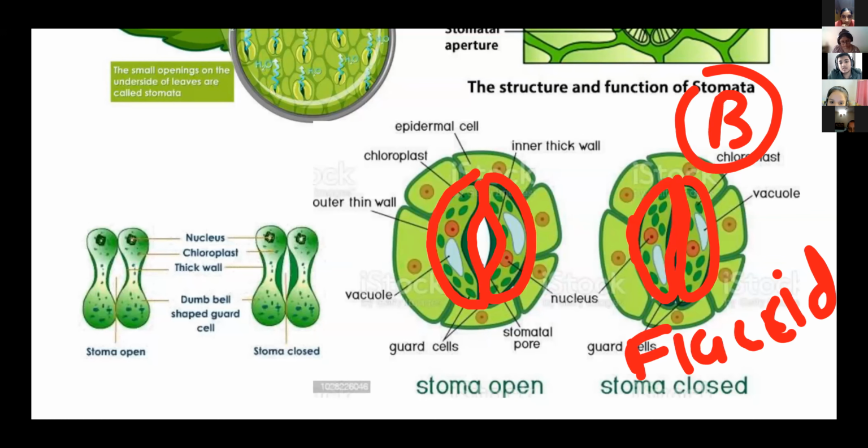Yes, ma'am. Means the concentration of water is the same as in the internal. Okay, so this thing is correct, but remember, flaccid meaning what? Okay, Disha Parekh, you can go ahead. Ma'am, isotonic solution. When a cell is placed in isotonic, we can say that exchange of water molecules is in equal amount, right? We can say that that cell is flaccid. Means flaccid is a normal condition cell. Yes or no?